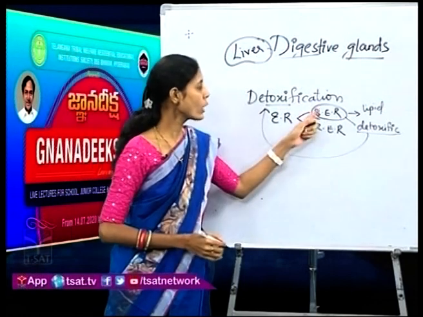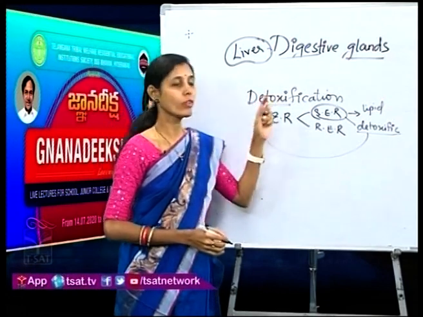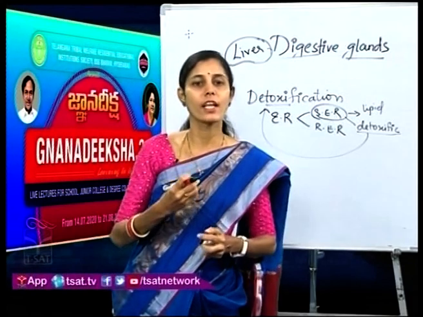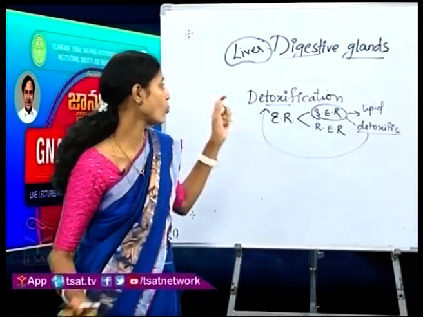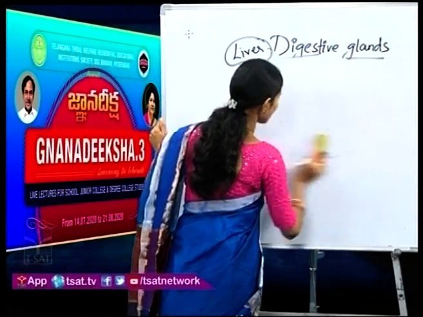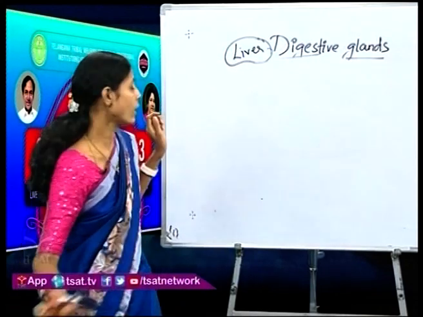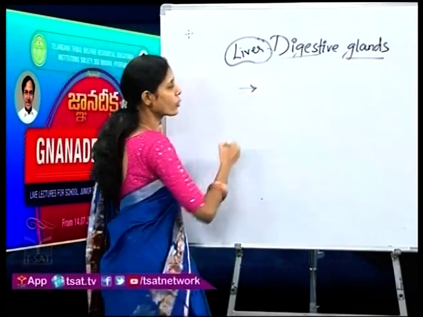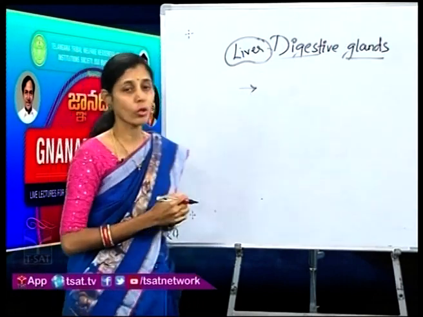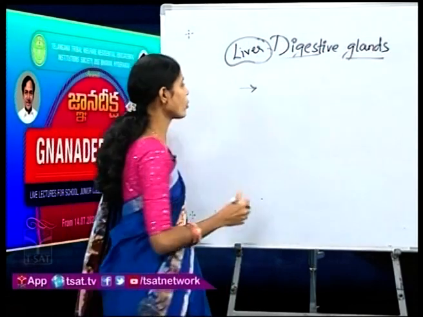So, the smooth endoplasmic reticulum in the liver cells helps in the process of detoxification and tries to protect the body as much as it can. So, this is one more important function of the liver. Apart from this, the other functions performed by the liver are, the liver produces a few of the proteins that are required for the process of blood clotting, and anticoagulants. What are all those? I will be telling you.